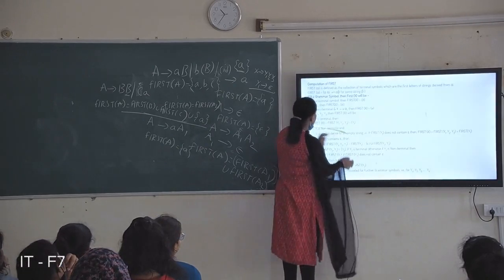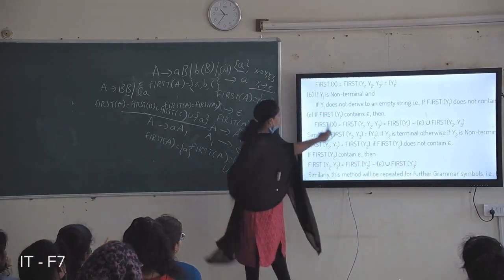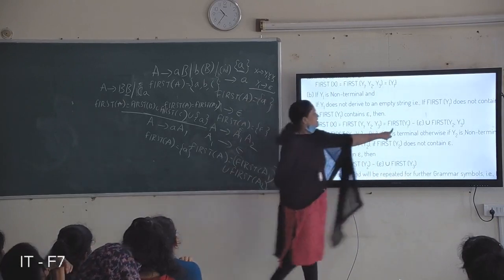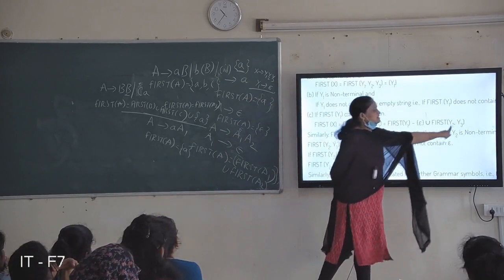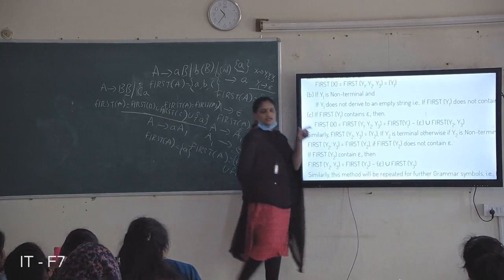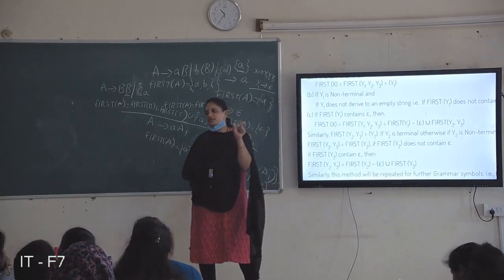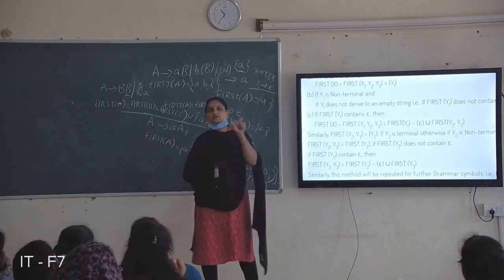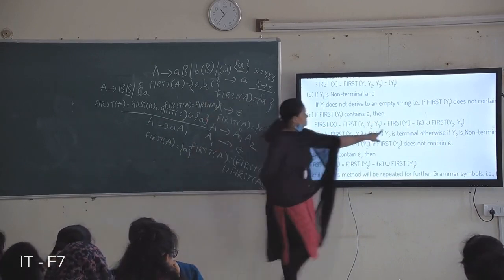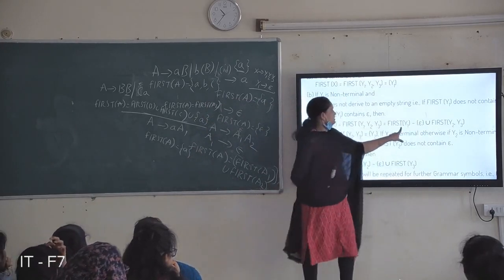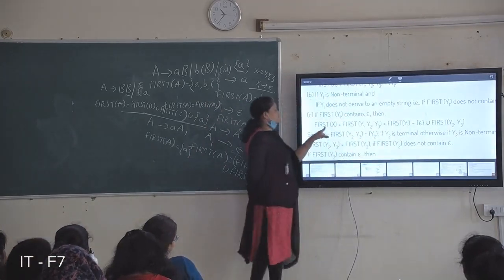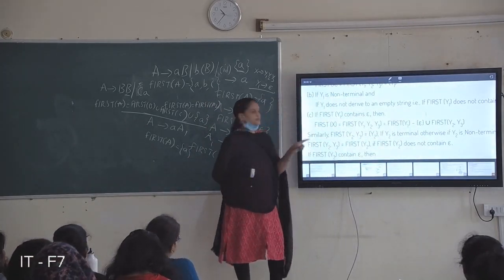And for example, first of Y1 contains null. Then what do you include? First of Y1 and union first of Y2 Y3. That is nothing but you consider only first of Y2. We write it like that, but you consider only the first symbol. First of Y2 Y3 is nothing but first of Y2 only. So you can remove null here. Since first of Y1 has null, null should be removed. So null is not included in first of X. Don't include null into first of X.